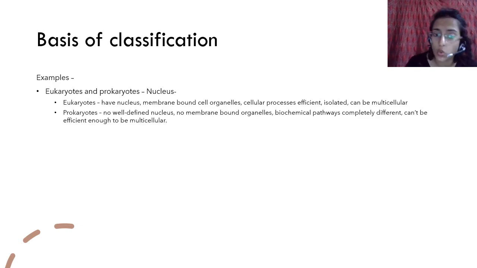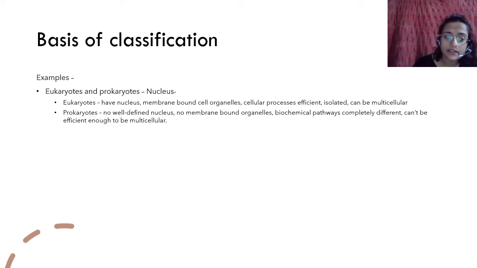But prokaryotes don't have a well-defined nucleus. They have no membrane-bound organelles. Their biochemical pathways are completely different from those of the eukaryotes, and they are not efficient enough to be multicellular. Right? They are just basically getting through their life. Let's just live that much, so we just go through it. That kind of a thing.